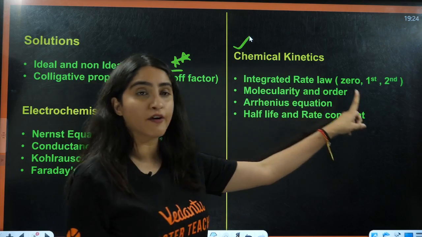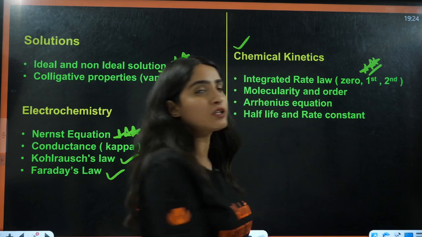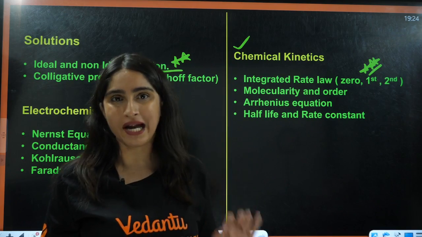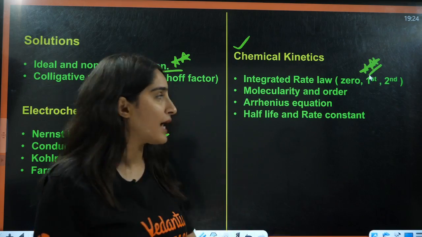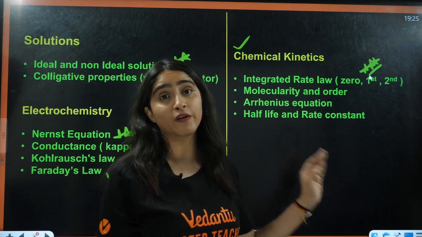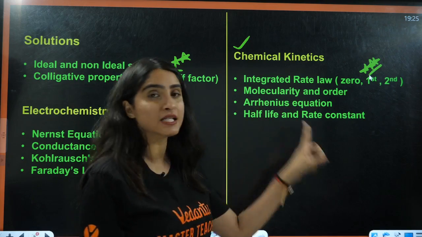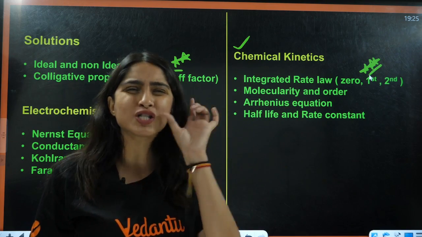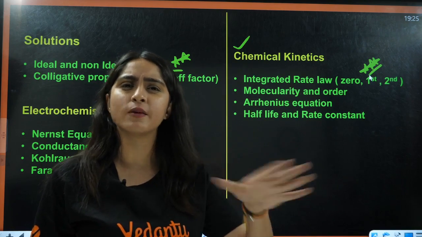Then you have integrated rate law, especially first order. You will see in PYQs, first order is most important, where the rate constant and time are asked to you. And also one more thing, the difference between molecularity and order, a conceptual question, is asked here. Then Arrhenius equation: either a graph can be asked or a simple Arrhenius equation, where you put the values and get your answer. Simple, right?